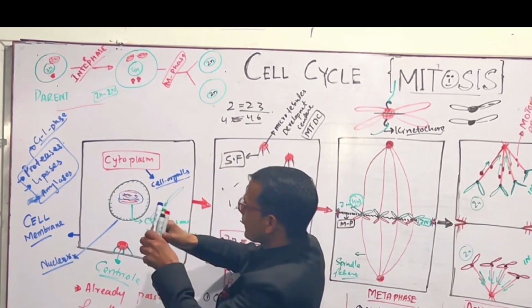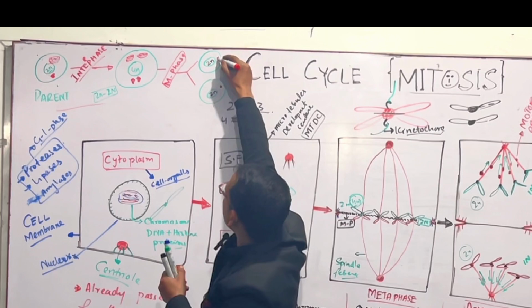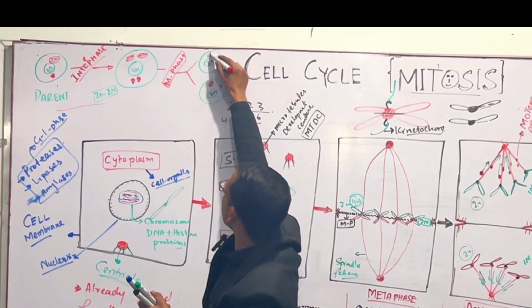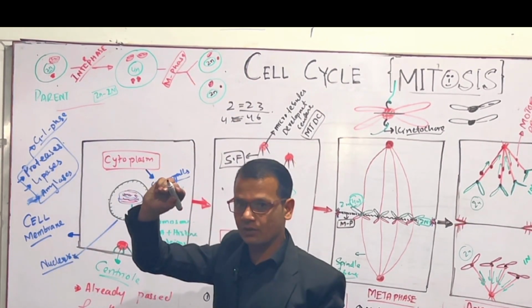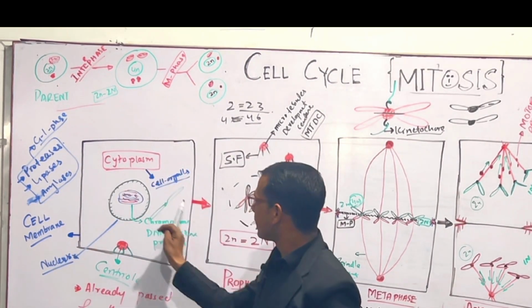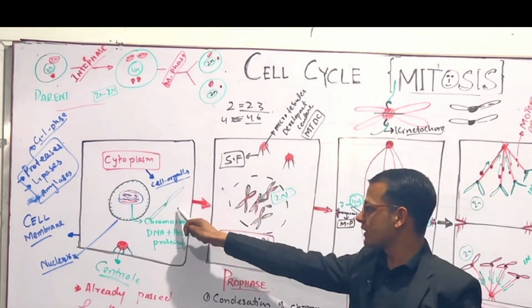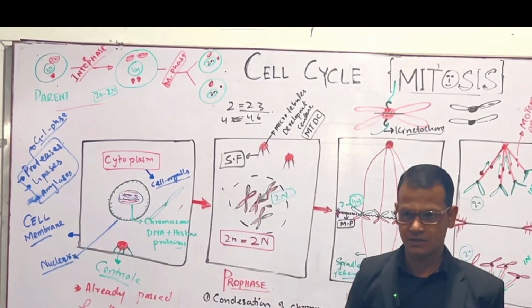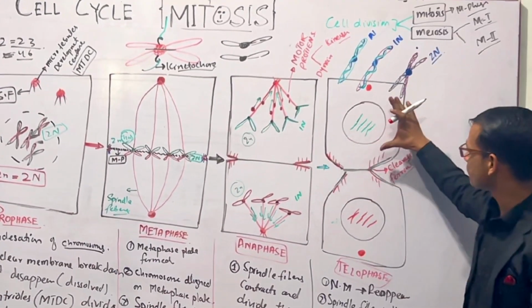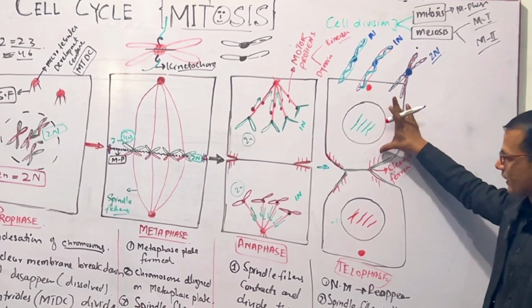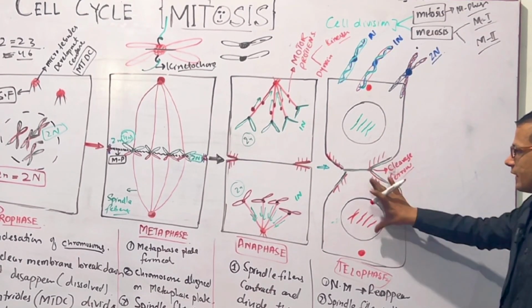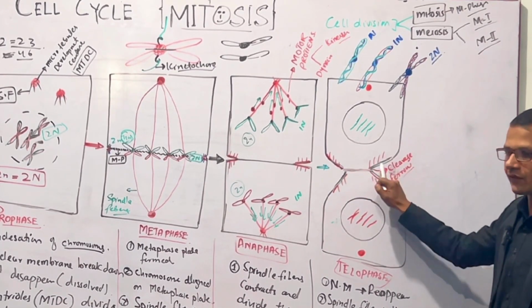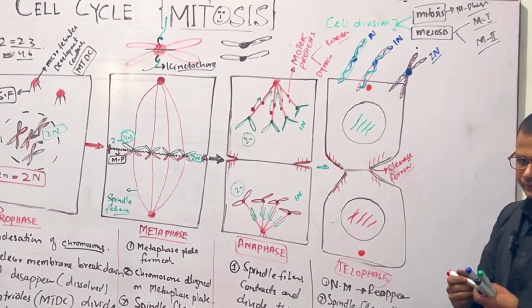After division, each daughter cell gets one of each, so an equal number of cell organelles goes to each cell. This activity is completed by actin and myosin fibers.